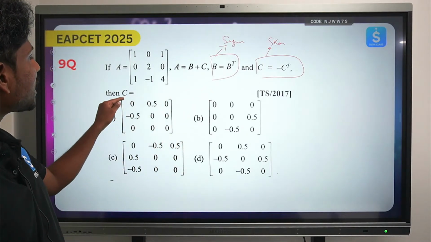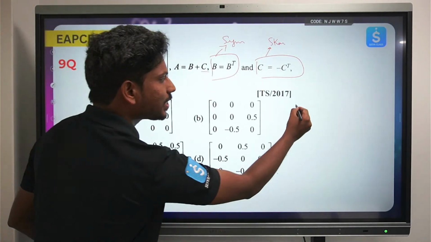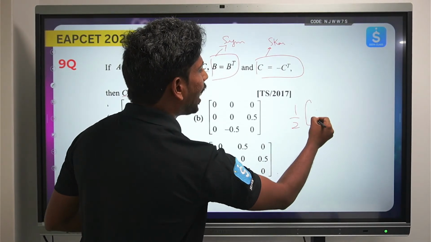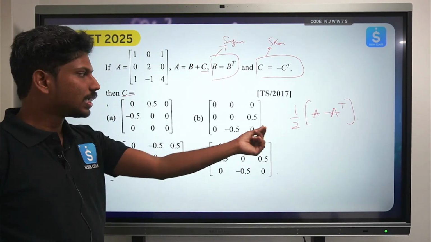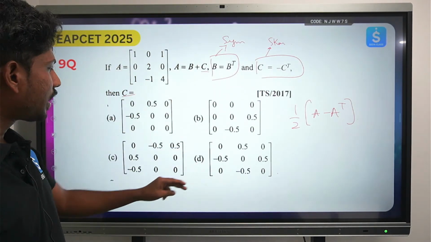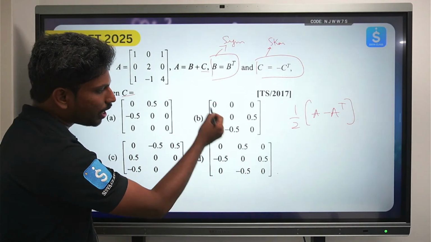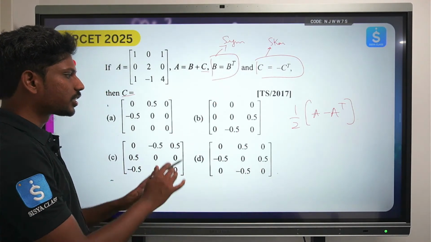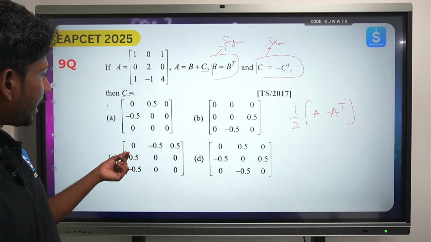So what is he asking? He is asking just the value of C, where C is a skew symmetric matrix, and skew symmetric matrix is always in the form of half of A minus A transpose, isn't it? This is the note point I mentioned earlier. So take the transpose of it and just subtract. And the basic fundamental thing you need to see is that in all options the diagonal element is 0, so we still cannot make it out, but let's try to see which option could clearly make us.